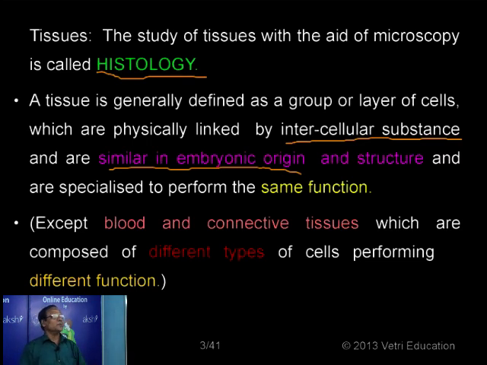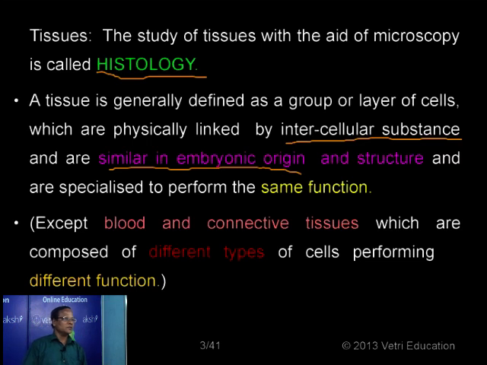Suppose we are taking blood. It is a liquid tissue, just like liquid mercury, the liquid metal. In the case of blood, it is made of different types of cells: RBCs, WBCs, and platelets. So we have different cells accumulated together but performing one common function, or maybe different functions. They are all responsible for circulation.